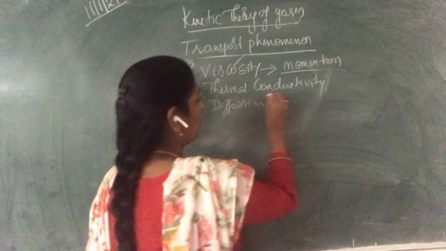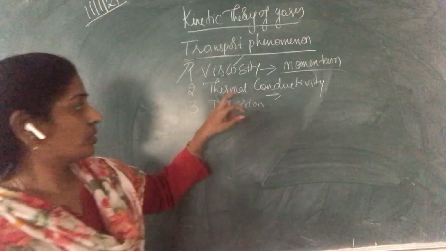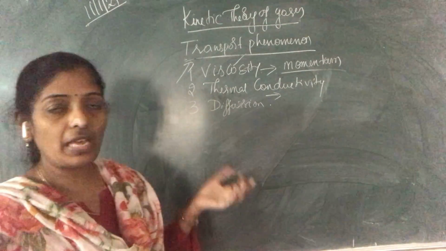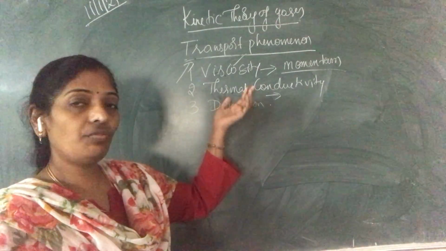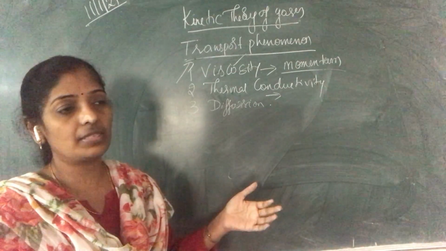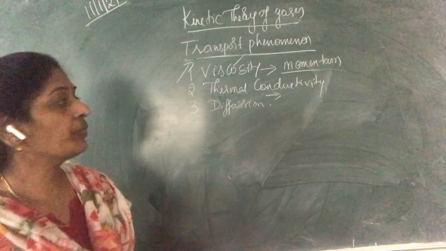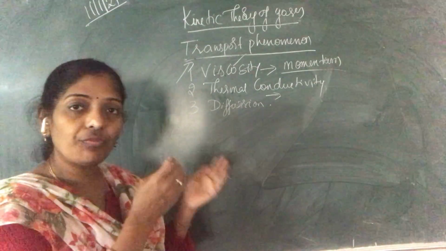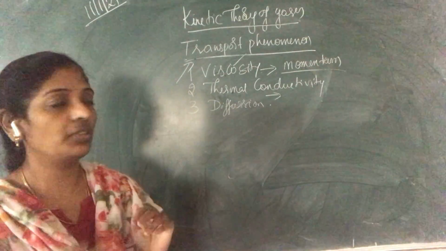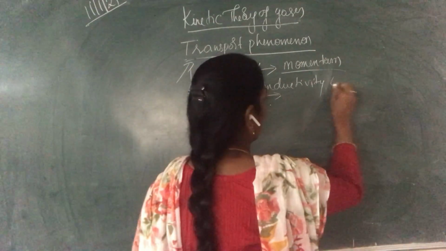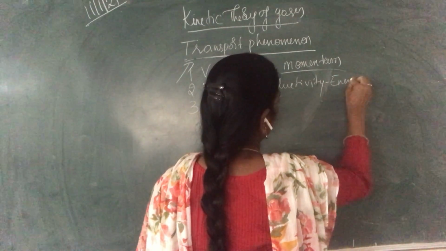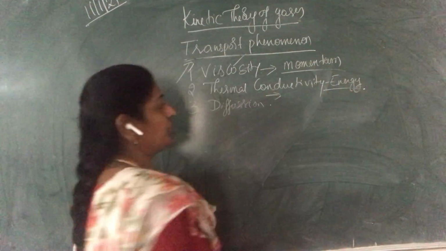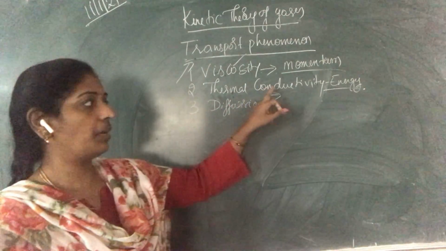Coming to thermal conductivity. If we take a gas, different parts consist of different temperatures. To get to an equilibrium state, energy is transported from the higher temperature region to the lower temperature region. So energy gets transported in case of thermal conductivity.